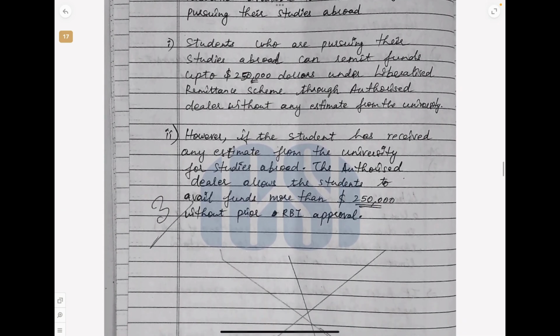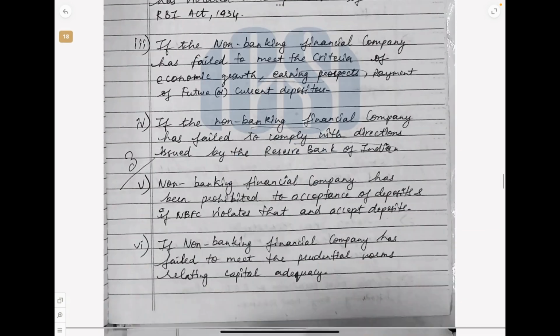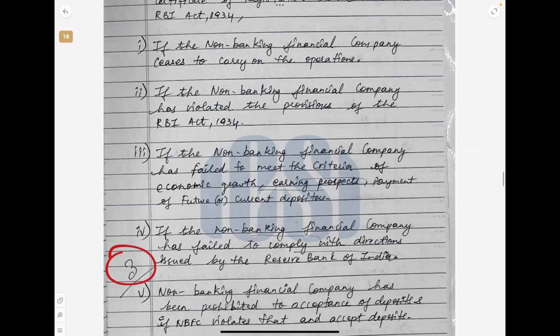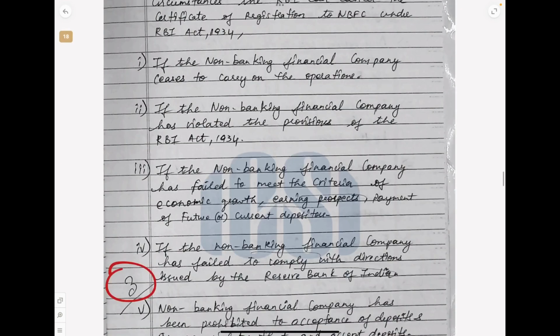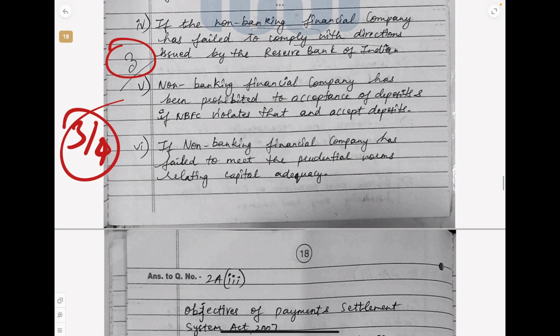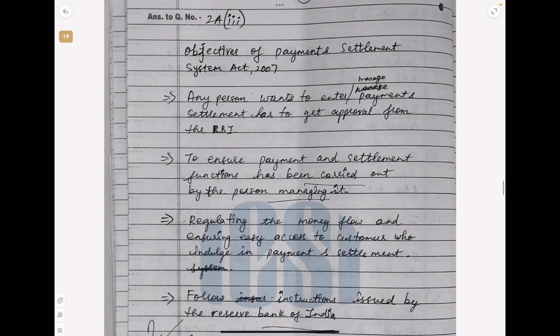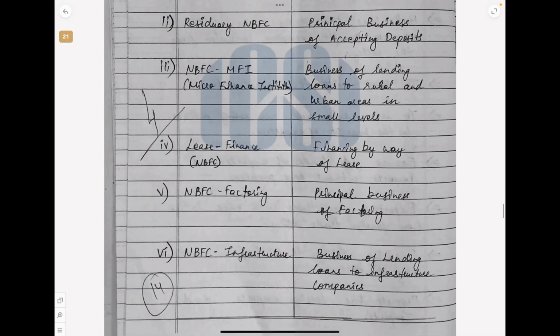So like that, if you see the presentation, the pattern is continuing. Where you have written properly, they are giving you 3 marks. See here again 3 marks is given. When you look at question number 2A, these questions are for 4 marks each. So 3 out of 4 is very good. That is like getting 75% of the marks. If you get 3 out of 4 in every question, you will get 75 out of 100 in the exam, right? So it is something like that. Whatever you have written, you will get marks.